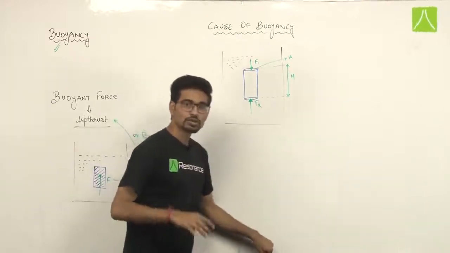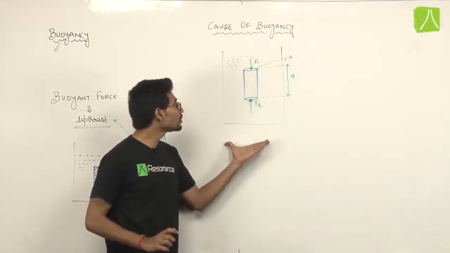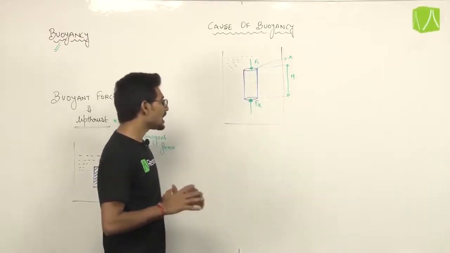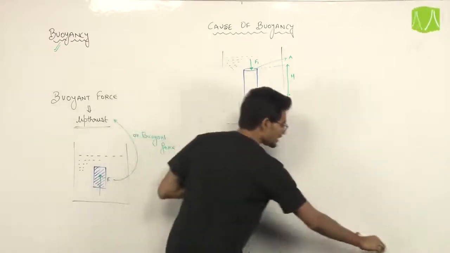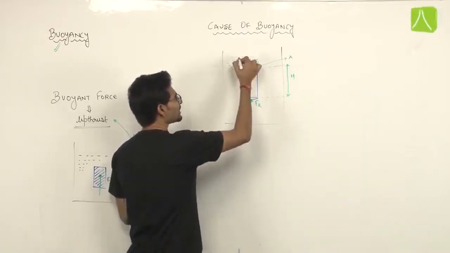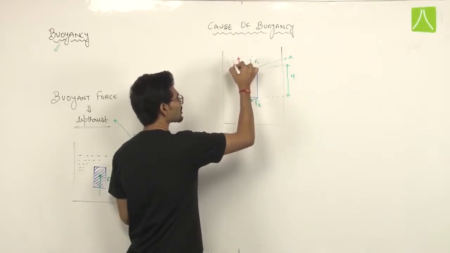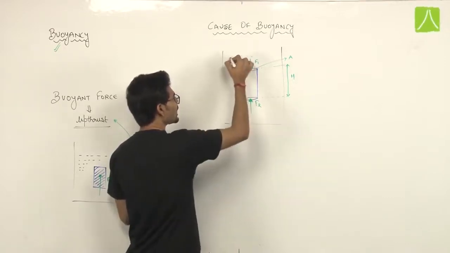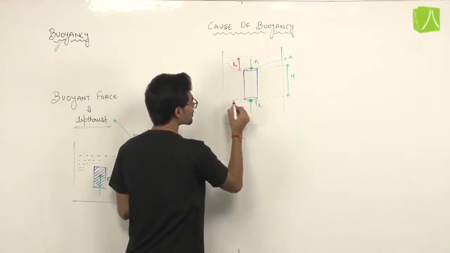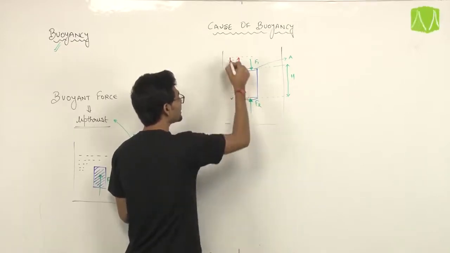See, we are going to derive the formula of buoyant force, and we will also see what the cause of buoyancy is. The main cause of buoyancy, you can see, is the pressure. Let us say the depth of this surface from the free surface is H1, and the depth of this other surface from the free surface is, let us say, H2.